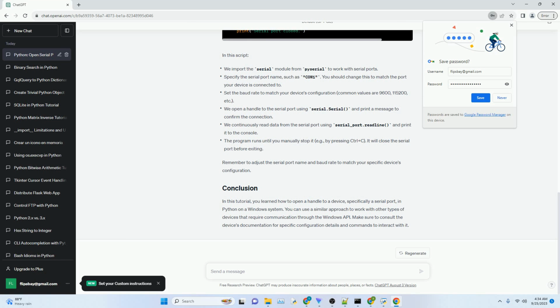In this tutorial, you learned how to open a handle to a device, specifically a serial port, in Python on a Windows system. You can use a similar approach to work with other types of devices that require communication through the Windows API. Make sure to consult the device's documentation for specific configuration details and commands to interact with it.